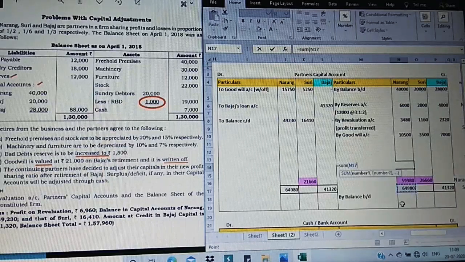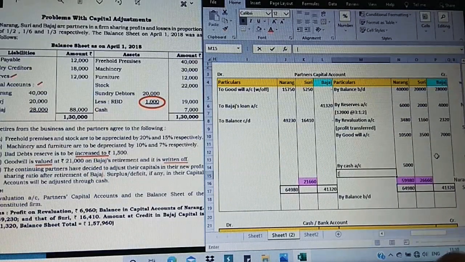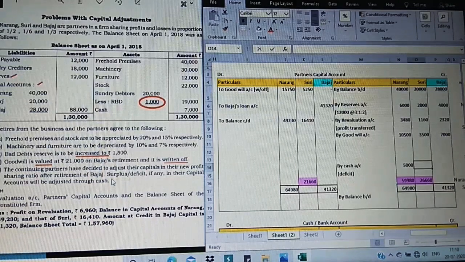For 64,980 minus 59,980, 5,000 is the difference. This should be in the form of cash by cash account, and this is going to be treated as deficit. They said no in the adjustments. Just observe the instruction given to us: if any surplus or deficit should be adjusted through cash. So I have adjusted here through cash now.